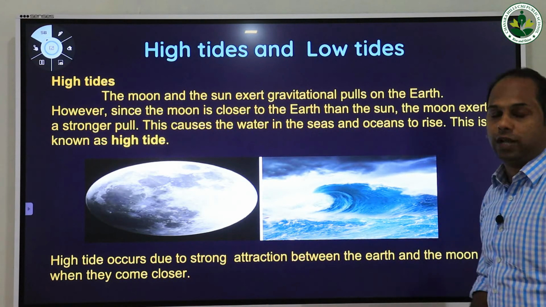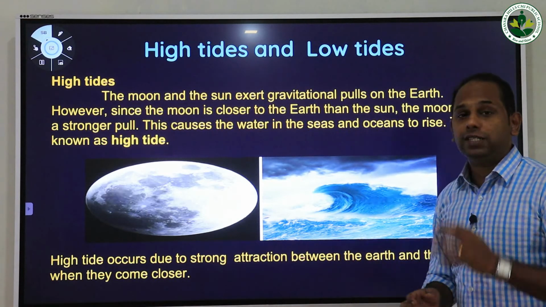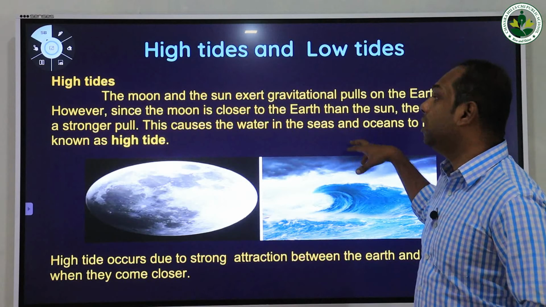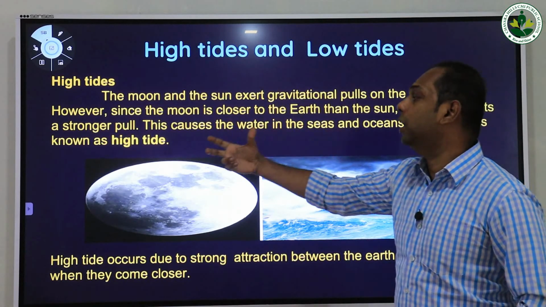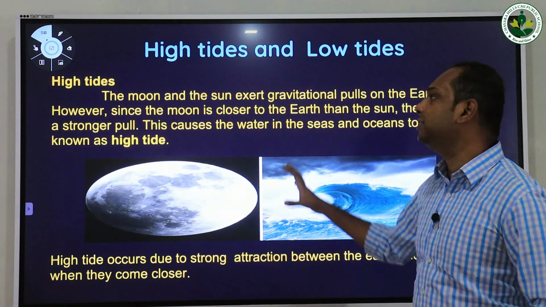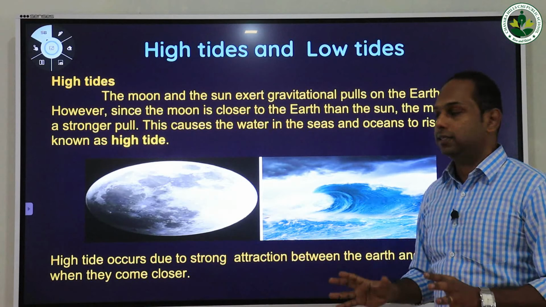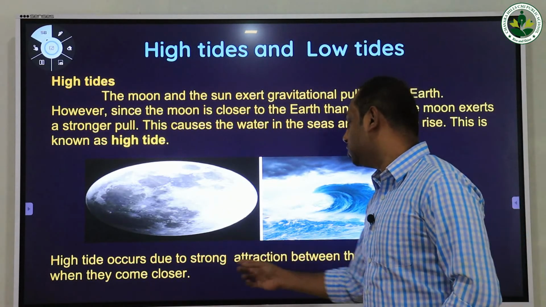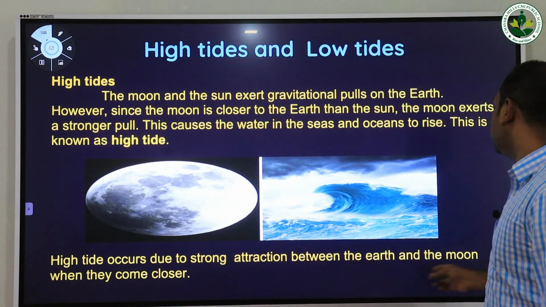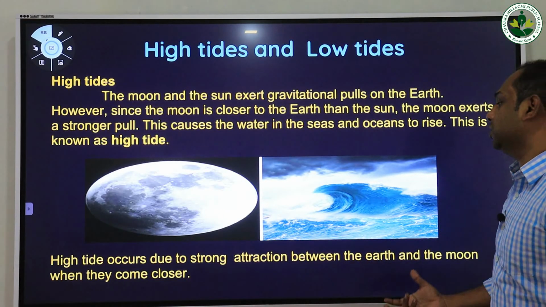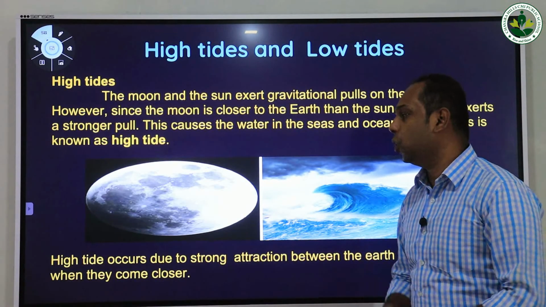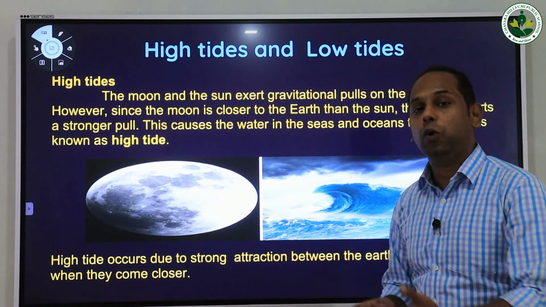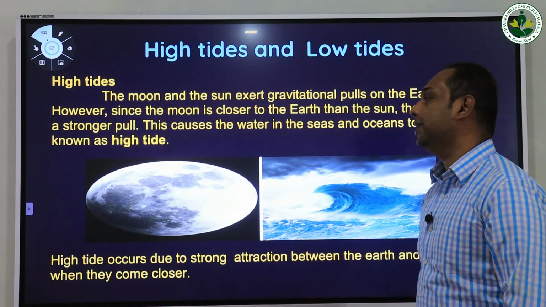This condition is known as what? High tide. Due to the gravitational force of the moon, the water in the seas and oceans will rise up when the moon comes very close to the Earth, and this condition is called high tide. This is how the high tide occurs on the Earth. High tides occur due to the strong attraction between the Earth and the moon when they come close. So what is the major reason for these high tides? The attraction between the Earth and the moon.